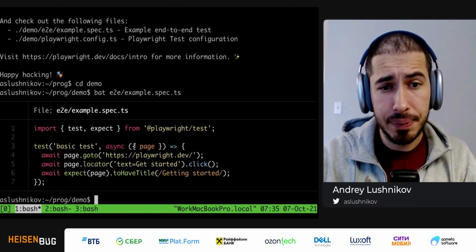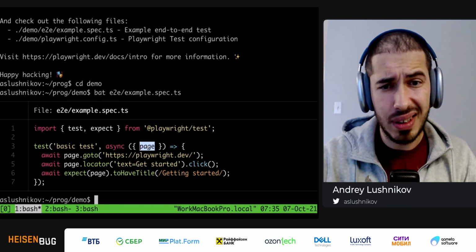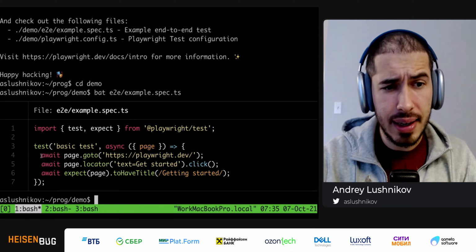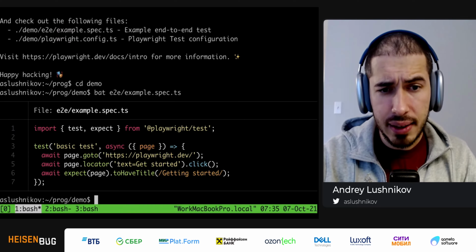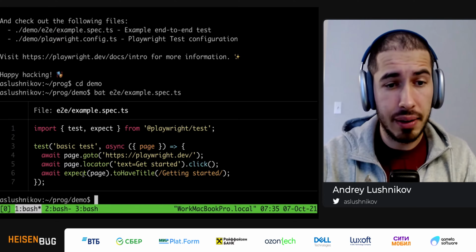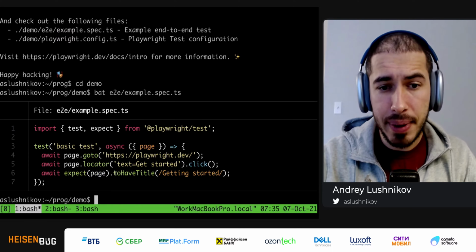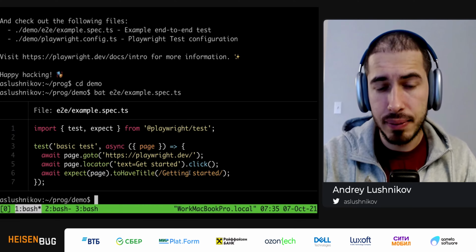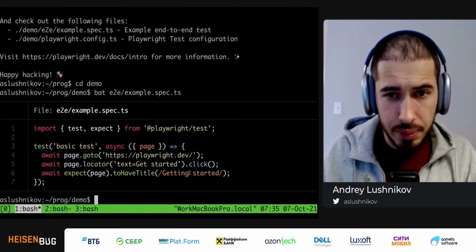It is a basic test. And, well, it's already given some page. I don't know what this page is, but I know that I can navigate it. So it looks like a browser page to me. And then I locate some element on the page by text. And then I click it, crystal clear. And then I expect that this page has a certain title. Okay, so it looks like it's very readable, even though I don't know any of the Playwright test.